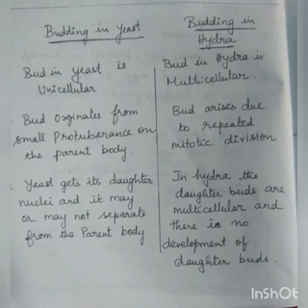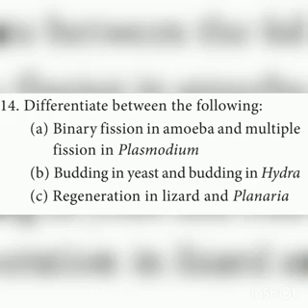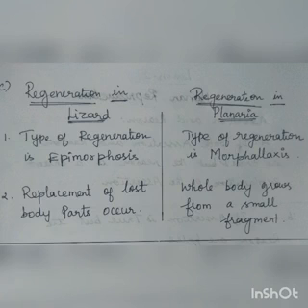Okay, and third one, regeneration. Difference between the regeneration in lizard and planaria. Regeneration means producing lost parts of the body. The type of regeneration in lizard is epimorphosis. What is epimorphosis? Replacement of lost body parts occurs in lizard. Whereas in planaria, the type of regeneration is morphallaxis, where the whole body grows from a small fragment. So this is the difference between regeneration in lizard and planaria. In lizard it is epimorphosis, but in planaria it is morphallaxis.